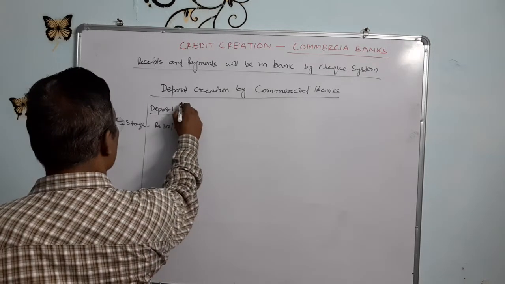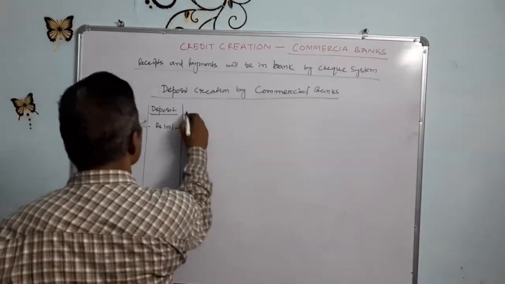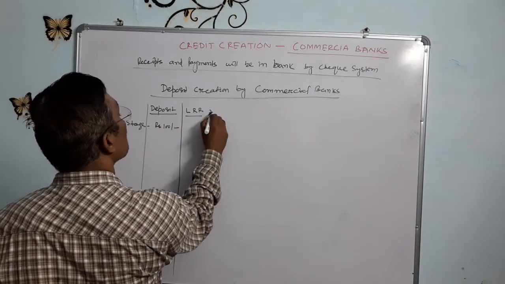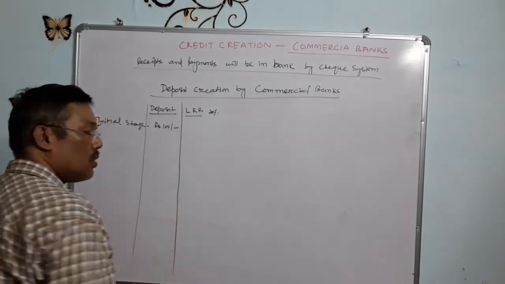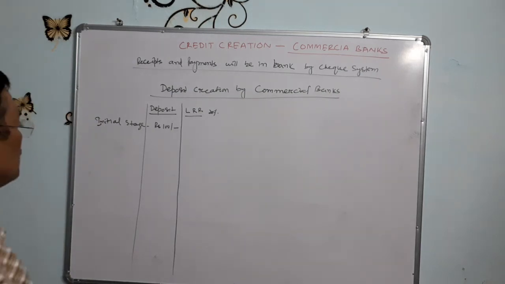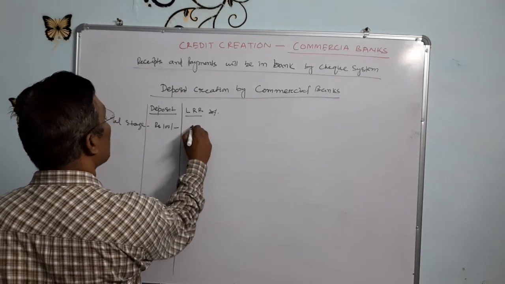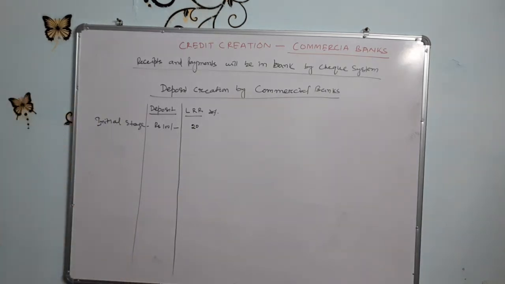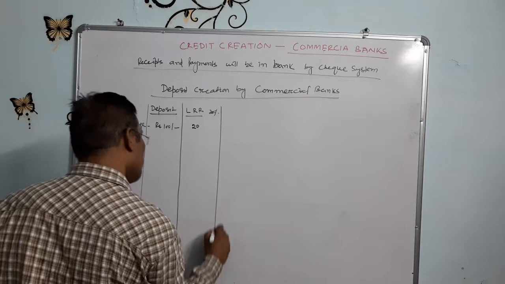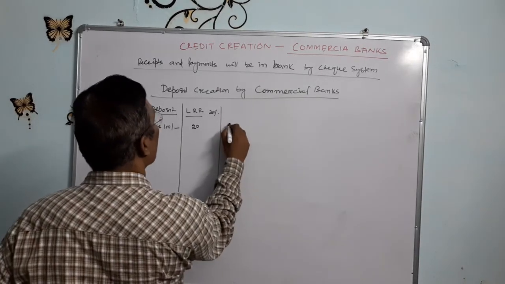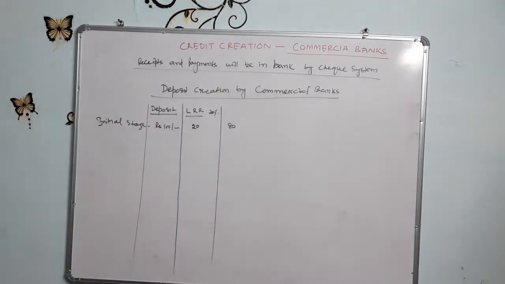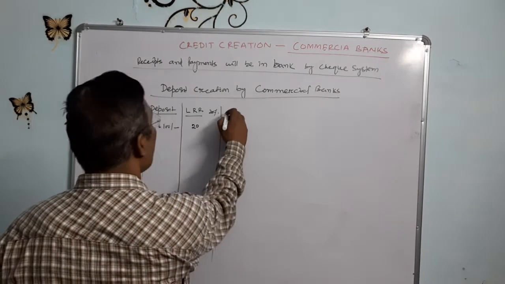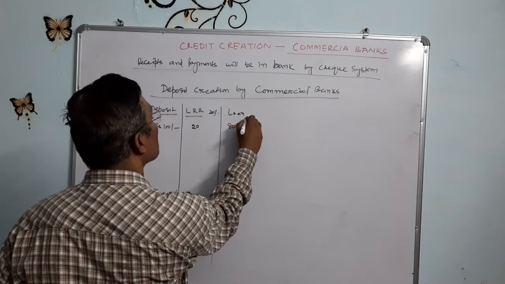As per the legal reserve ratio, LRR, suppose 20%, that means the bank will keep ₹20 with itself. How much is the remaining amount? 80 rupees. This 80 rupees the bank will provide as a loan to Y person.